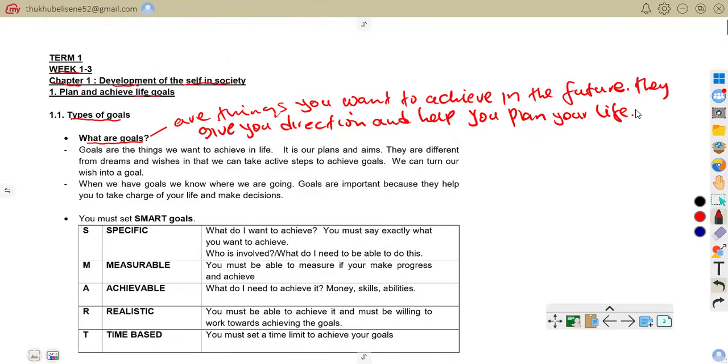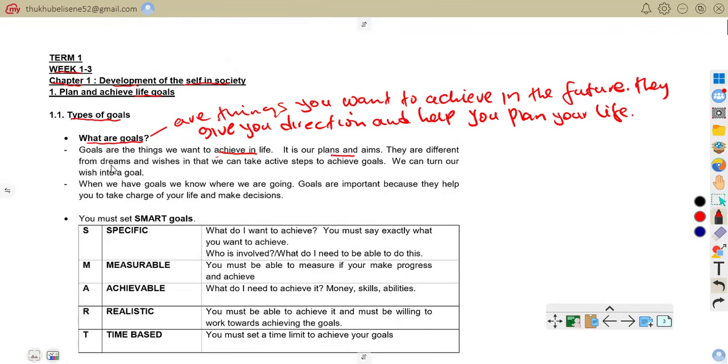For example, we can talk about improving my school marks this term. That is your goal. You want to improve your school marks this term. That's what you want to achieve. So goals are things we want to achieve in life, our plans and aims. Your aim for this term is to improve your marks.